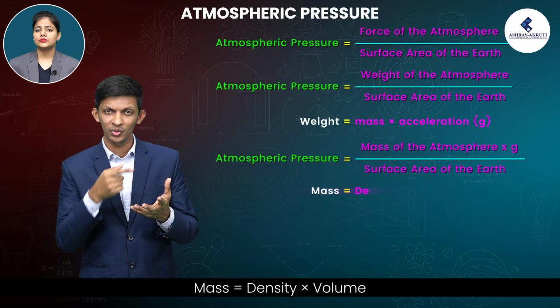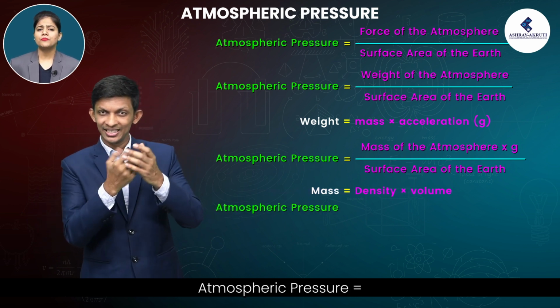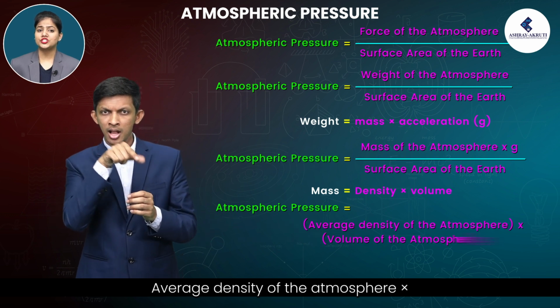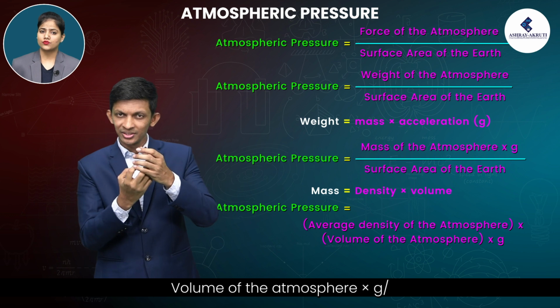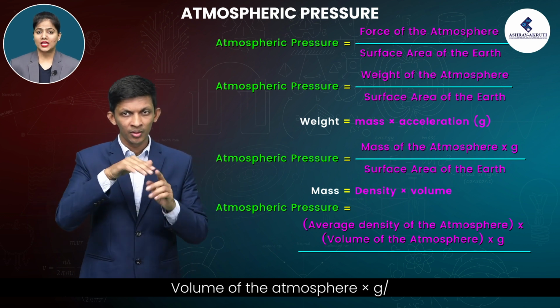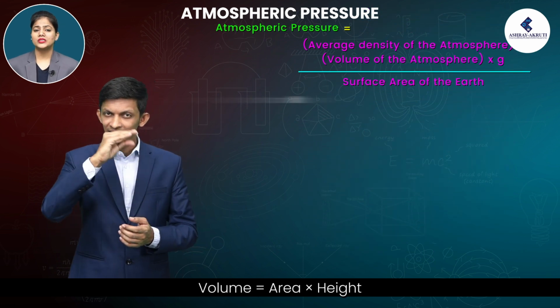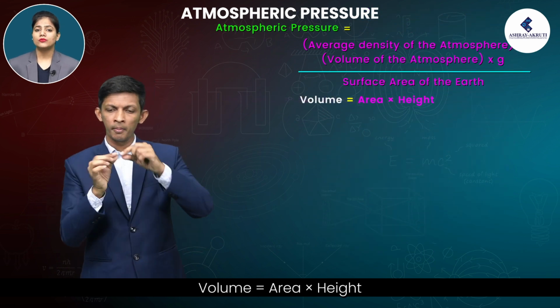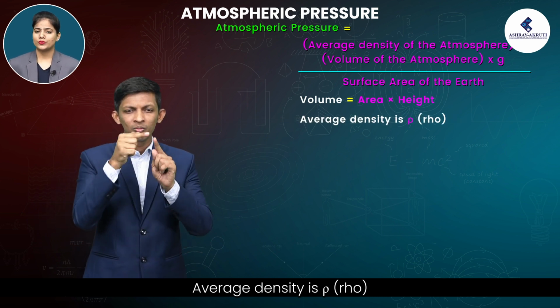Mass is equal to density into volume. Atmospheric pressure is equal to average density of the atmosphere into volume of the atmosphere into g by surface area of the earth. Volume is equal to area into height. Average density is rho.